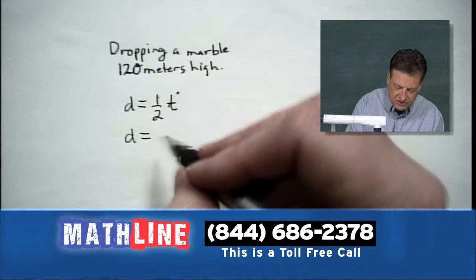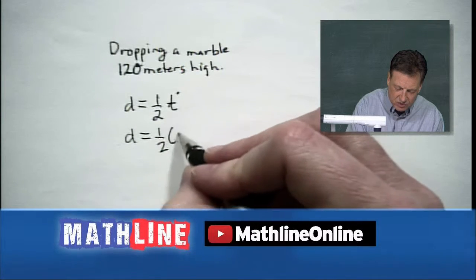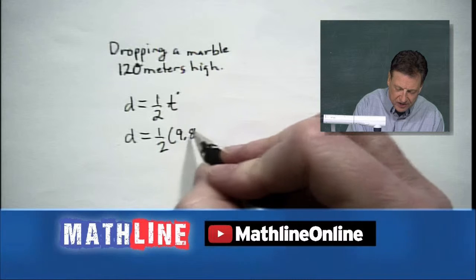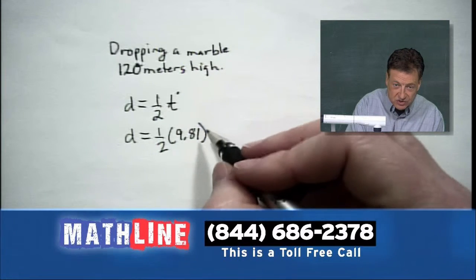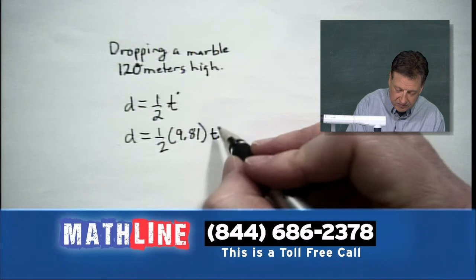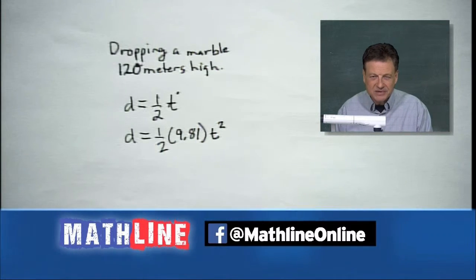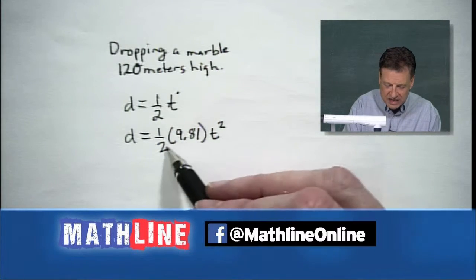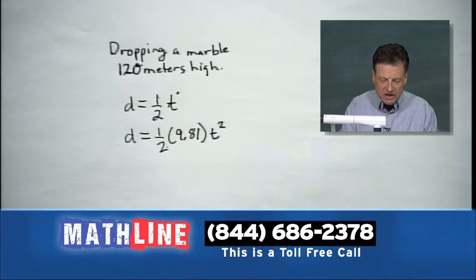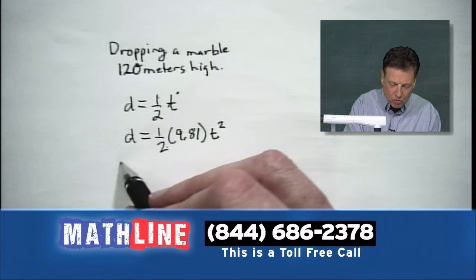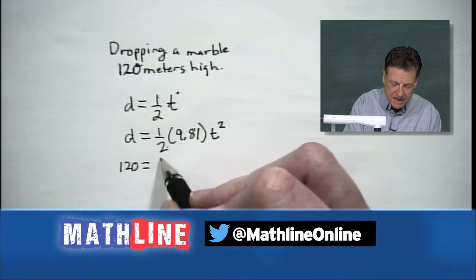So we've got distance equals 1/2, and the gravity is 9.81, you say? Yes, sir. And it's attached to T squared, right? Am I good now? Yes. So we're going to take half of 9.81 and then worry about T squared. And we know that D is how much? 120. Does that make sense so far?